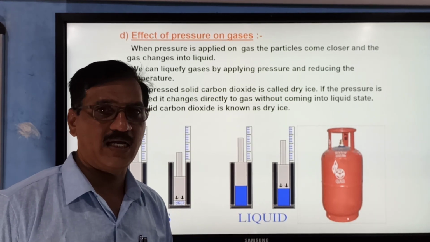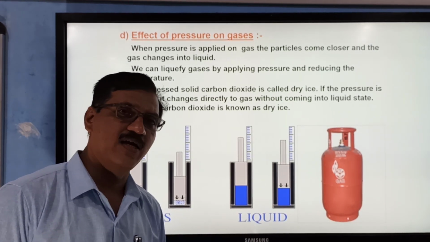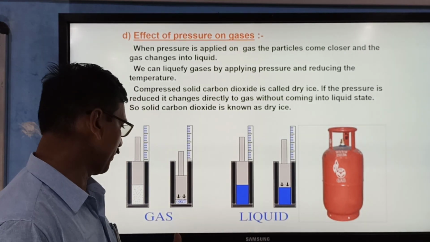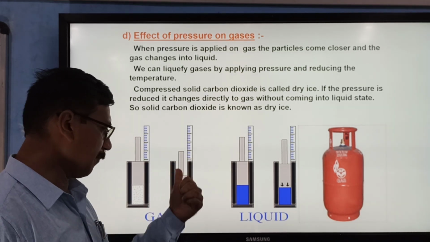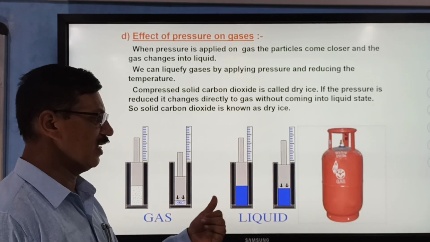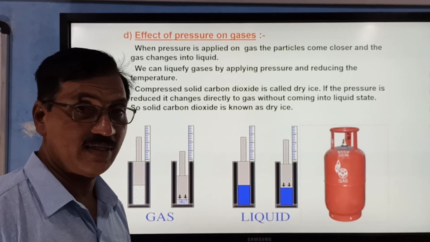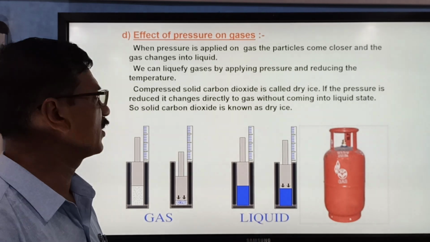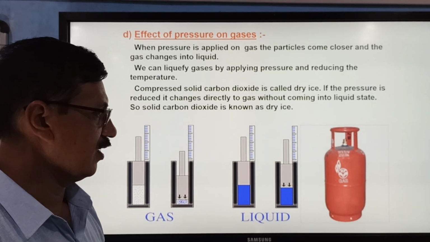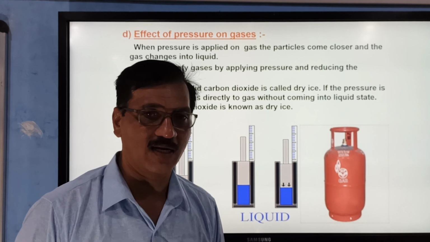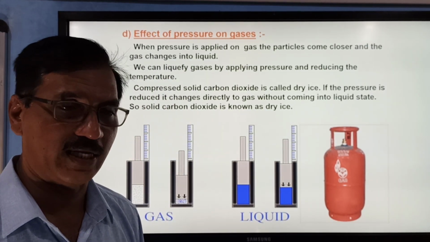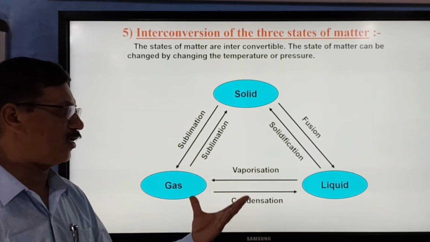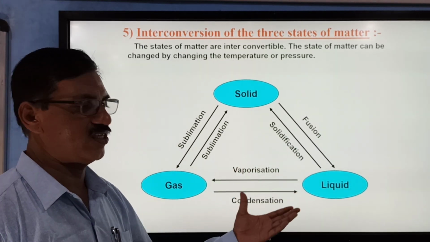So, lowering of temperature reduces the thermal energy, and as liquids have lower thermal energy, they are easily formed. Now, a gas, whenever we apply pressure, becomes a liquid. Liquids cannot take that much pressure; that means we cannot apply pressure on liquids, but we can on gases. So a gas cylinder is a container in which a lot of pressure is applied to convert the gas into liquid. Now, this flowchart will tell you how exactly all the processes take place.